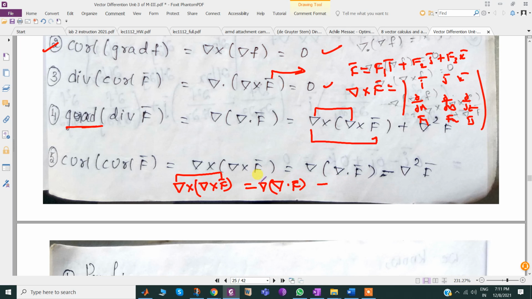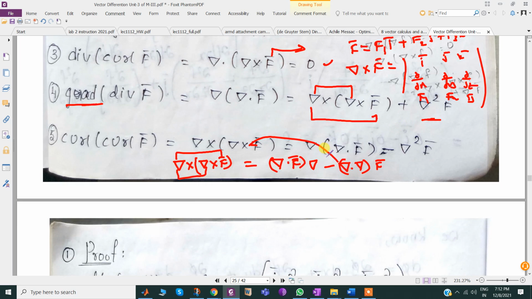Just a minute, I'm supposed to apply something else here. Minus del dot del f bar. You may write this as grad div f. If I shift this one, I may get del square f here. That's what.